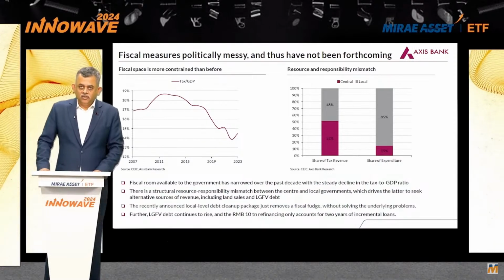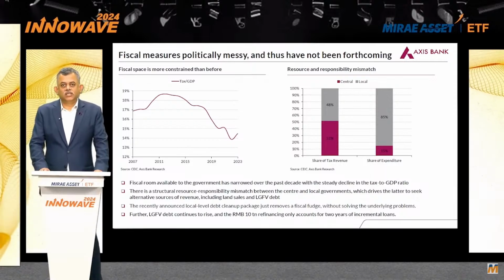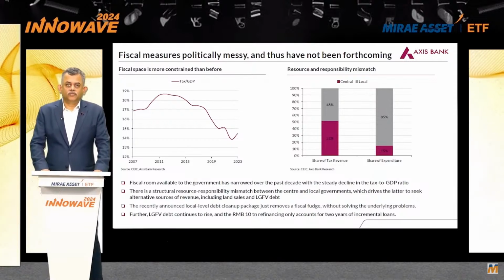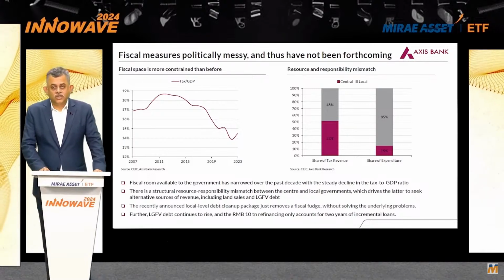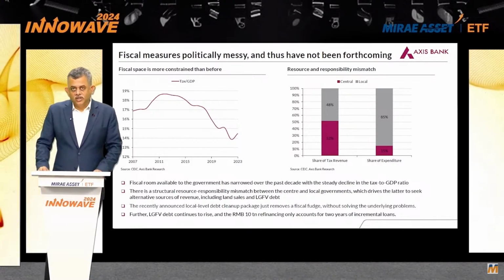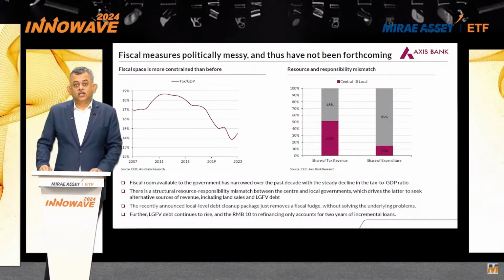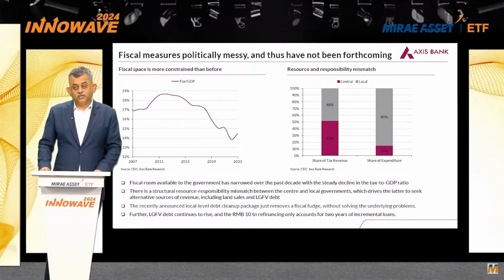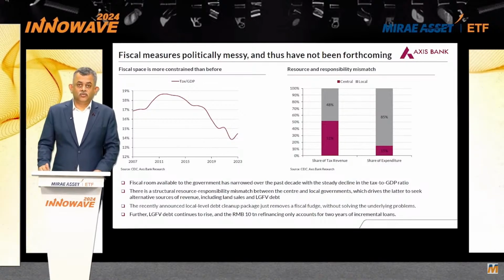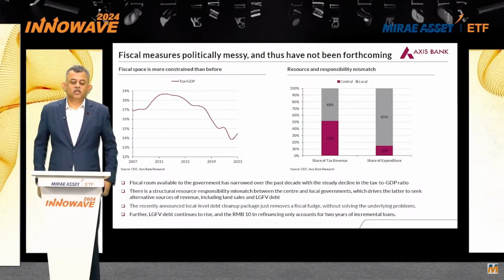The 10-year median, so on average, the government ends up incurring about 62%. So there has been a 33% of full year fiscal deficit that has not been incurred. As we all know, an increase in fiscal deficit supports growth, a decrease in fiscal deficit slows down growth, and therefore this has resulted in a significant slowdown.